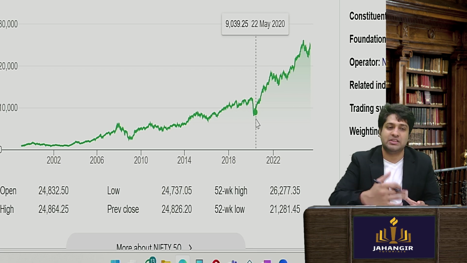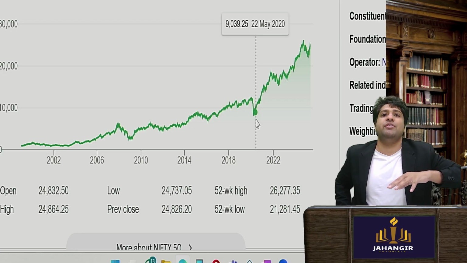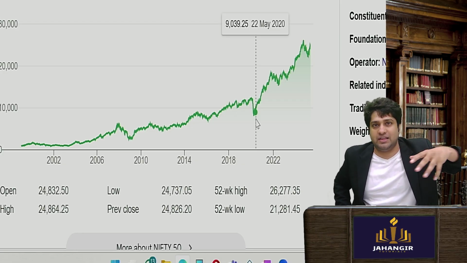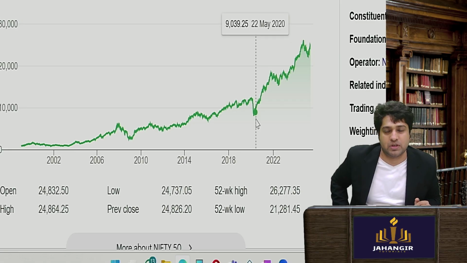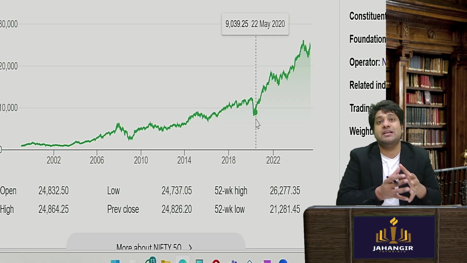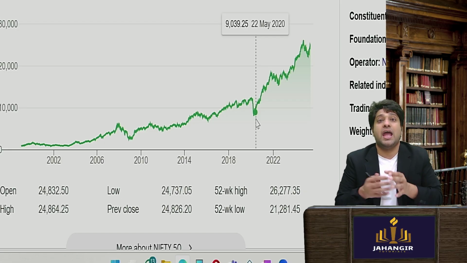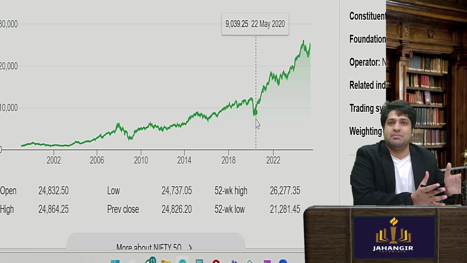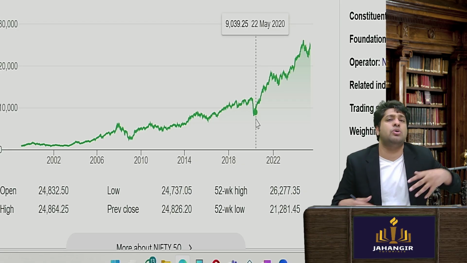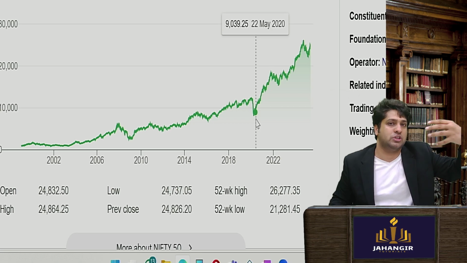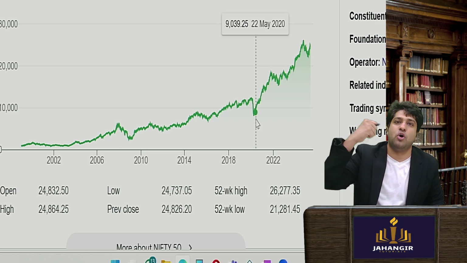Now what happens during these falls, if you have ever witnessed these falls, is that everybody is selling. There are full sellers in the market and there might not be any buyers in the market. So just like the stock market, even in the debt market, debentures, bonds, etc., everybody is rushing to sell their debentures, redeem their debentures and get their money back, because they don't know what the future will look like and the future looks very dark. So at that time they are saying we want to sell.